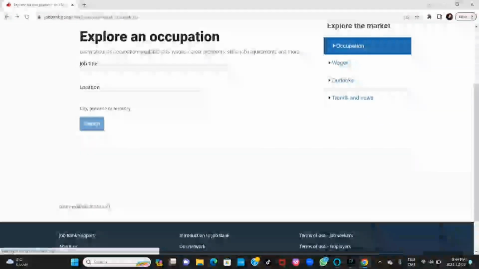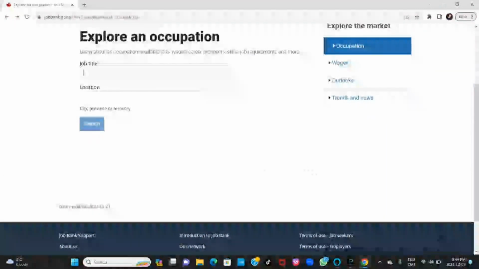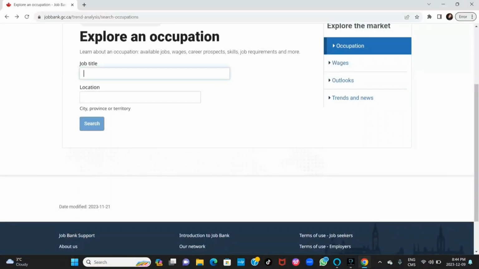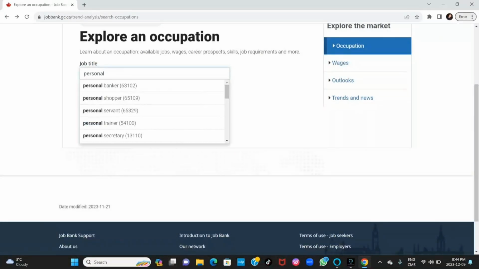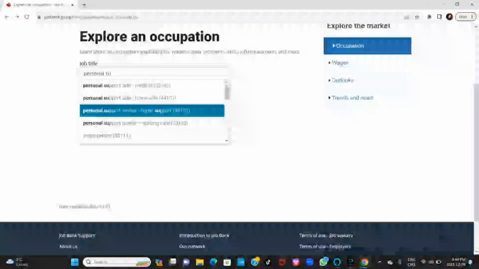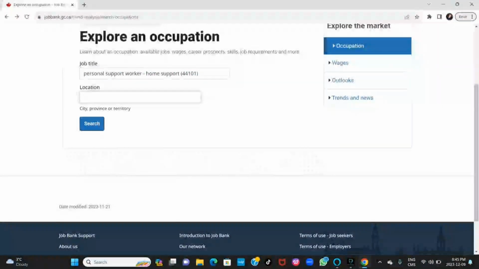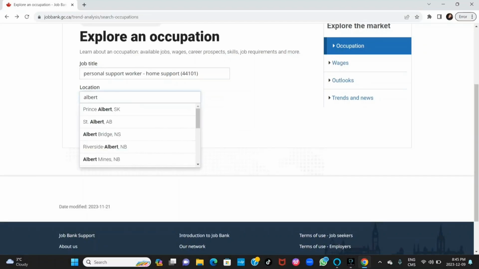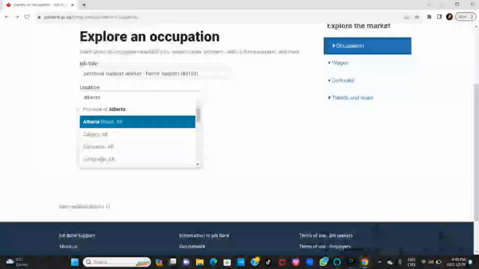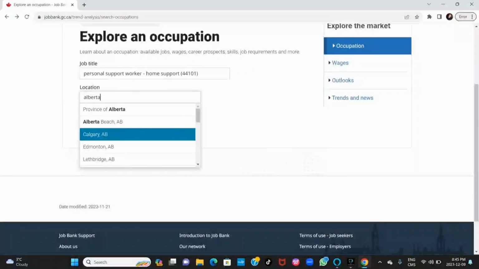Let me use another province as an example. Which job should I click now? Okay, let me see personal support worker. Personal support worker, or personal aid, yeah, but anyone. I'll click on it and I'll say okay, Alberta. Alberta is another province. Okay, let me just check the cities.